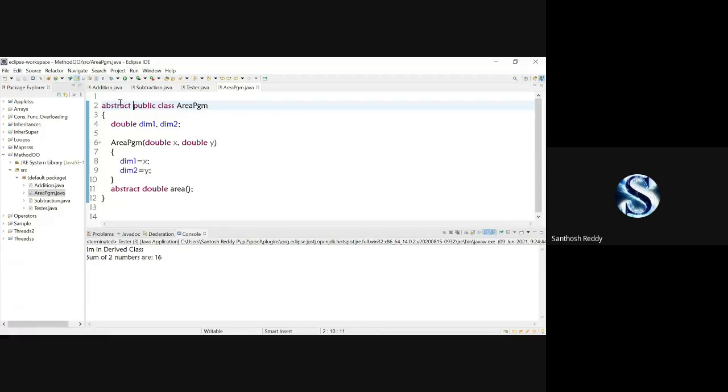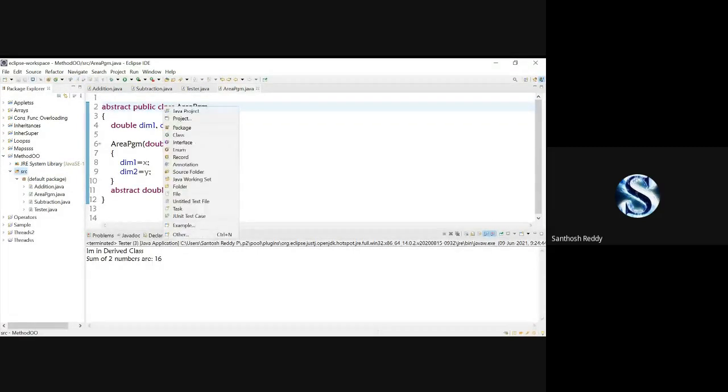These are the two major points you have to remember in abstraction, where abstract is a keyword used to make a class abstract. When you have an abstract method in the class, you have to add the abstract keyword for that class also. Okay, now it is done. You don't know how to perform the calculation of area. Let's move to the next level. I'm going to create another class called Rectangle.